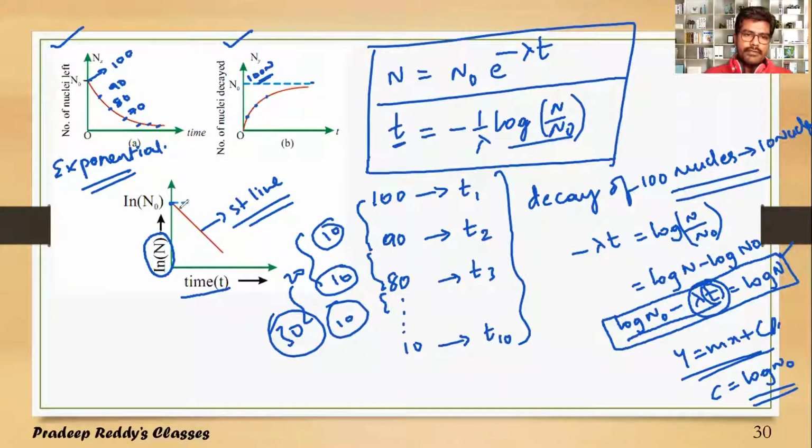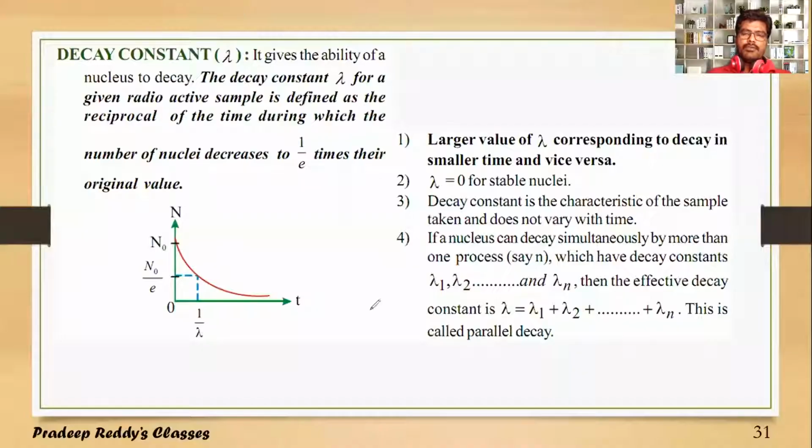Therefore, the decay process will be a straight line. Finally, after some infinite time, the total number of nuclei will be 0. Students, we already have learnt N is equal to N naught e power minus lambda into t, where lambda is called the decay constant.